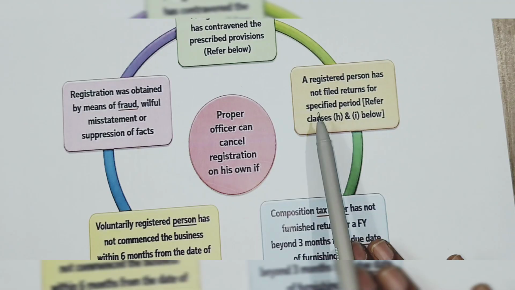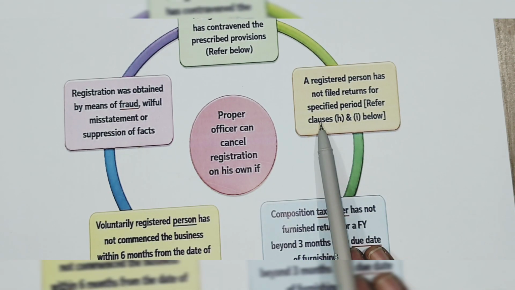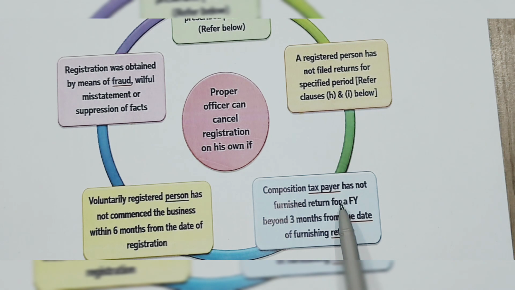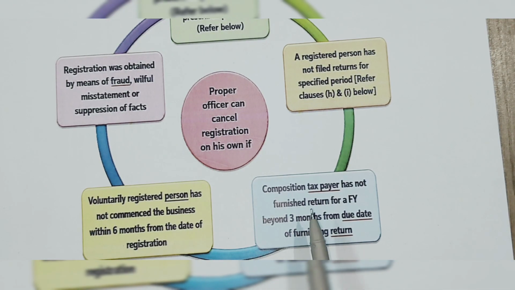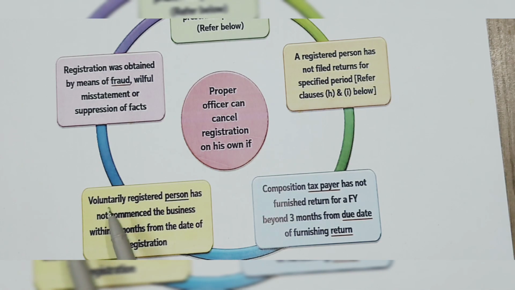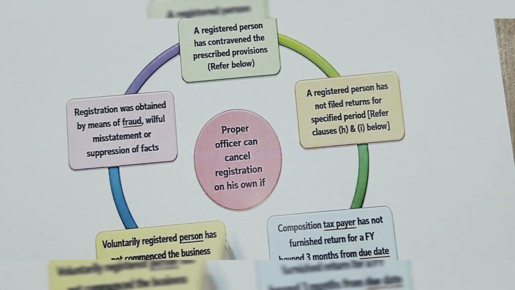Then, if the registered person has not filed the return for the specified period: if the compensation taxpayer has not furnished the return for three months from the due date of furnishing the return, meaning if he is paying quarterly, three months, and if monthly, two months, then he comes under cancellation. A voluntarily registered person who has not commenced business within six months from the date of registration will get cancelled.